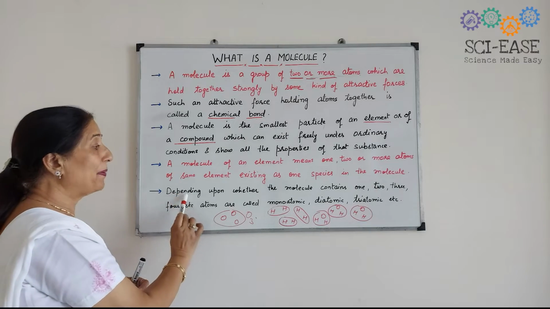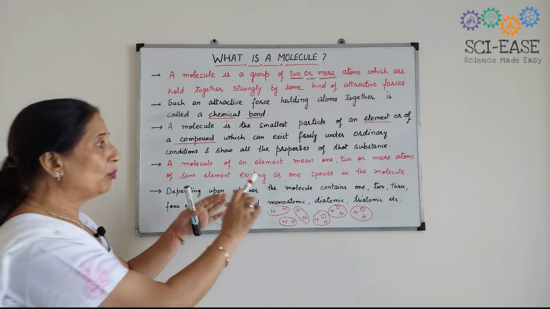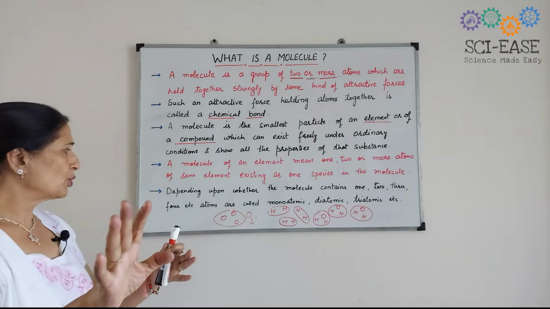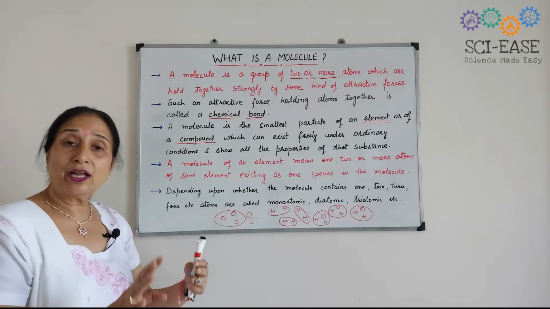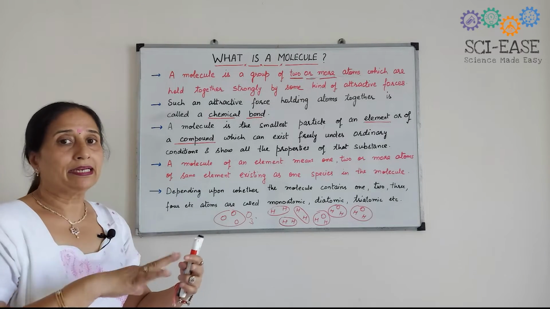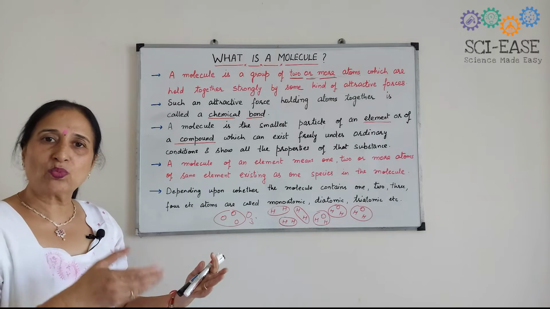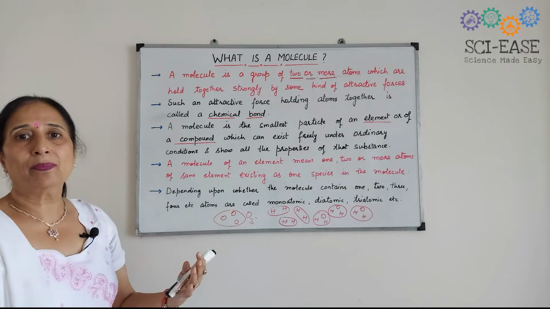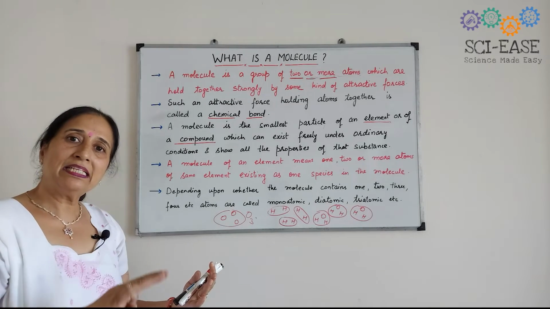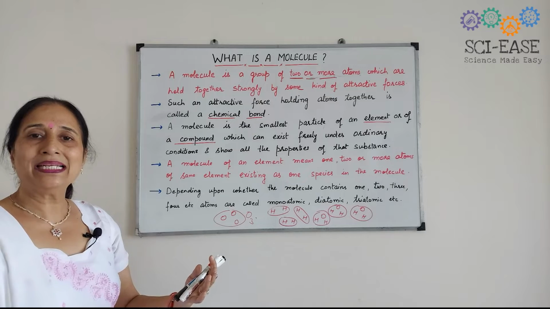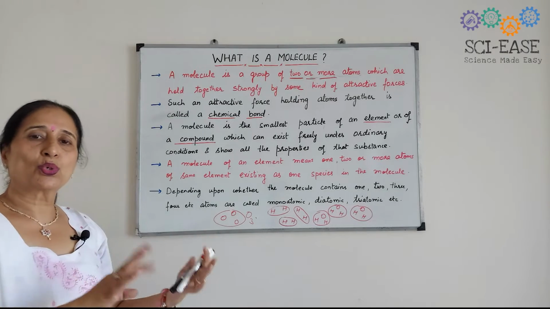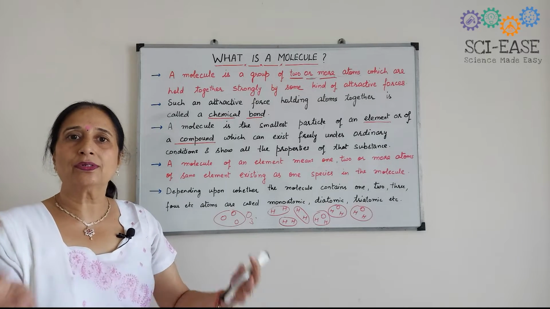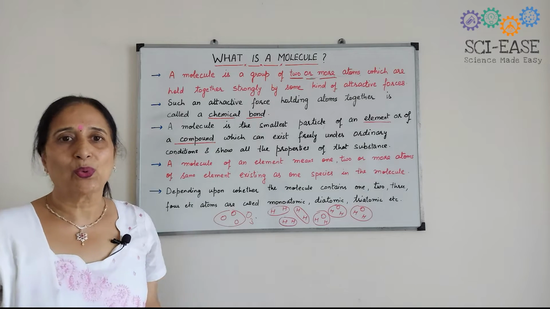Now, depending upon whether the molecule contains 1, 2, 3, 4 or so on atoms, they are named accordingly. If it contains 1 atom, it is known as monoatomic: mono means 1, atomic means atom. If it contains 2 atoms, it is known as diatomic. If it contains 3 atoms, it is known as triatomic, and so on. If it contains many, you can use the term polyatomic, also tetraatomic, pentaatomic, and so on.